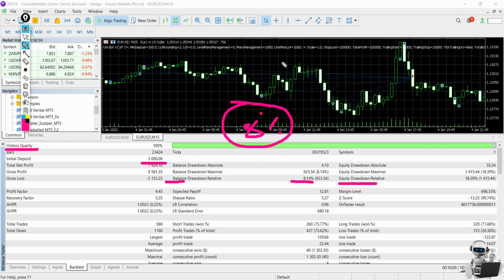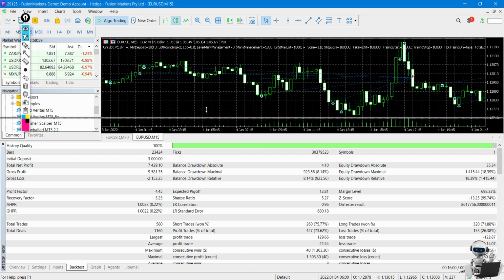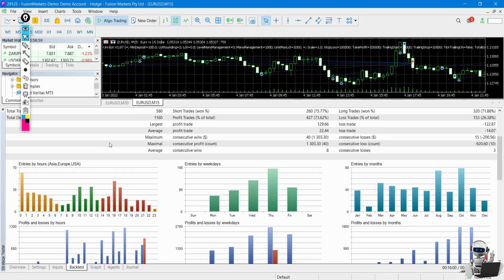But for the equity, when the drawdown happened and the stop loss didn't trigger because the trades are open, you can expect to have 80% drawdown. This is the realistic result. But the profits are very high, of course, the profit factor and the recovery factor. We have a high win rate of 75%, and everything is amazing. We have the profit trades and the losing trades, which are kind of equal. The risk to reward ratio is kind of equal, but this is the realistic result that you might get with this EA.